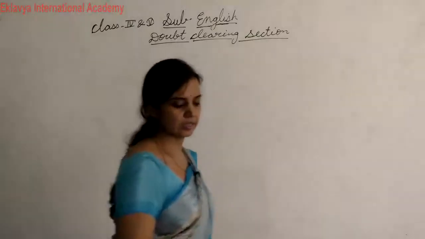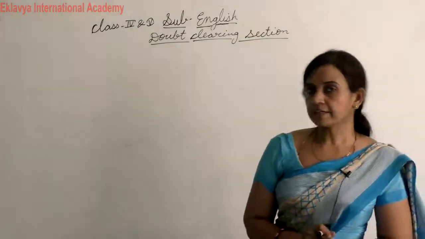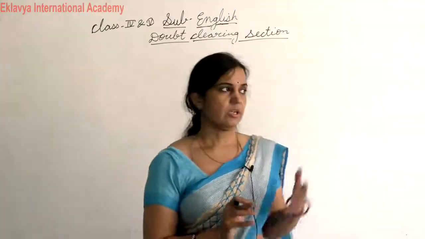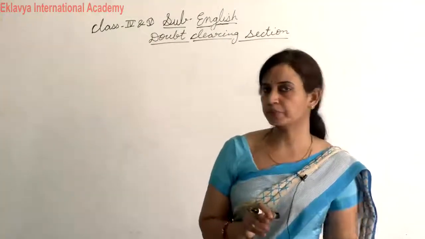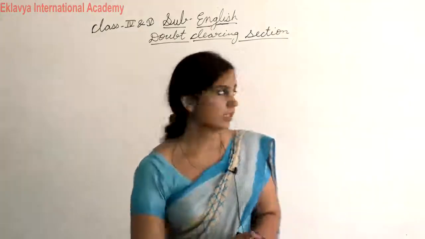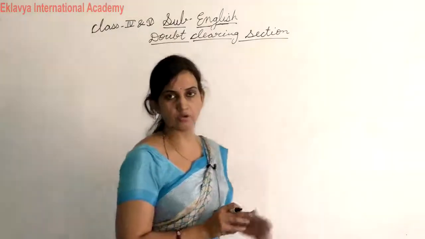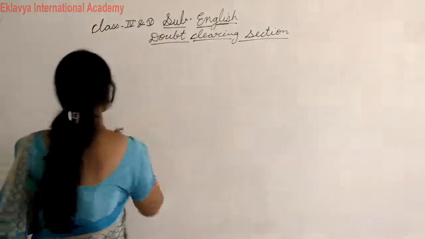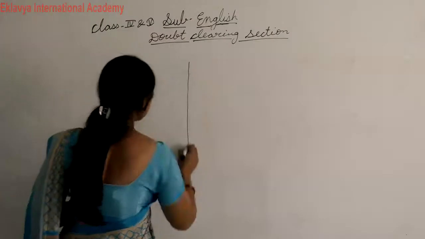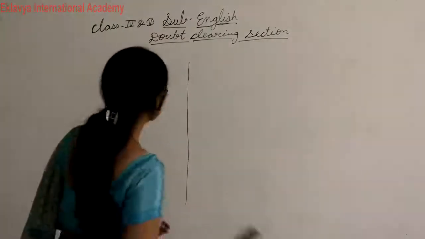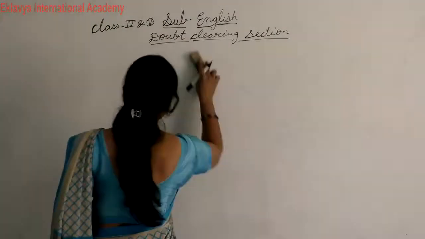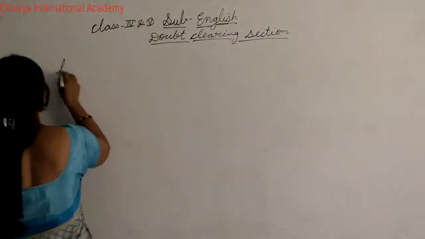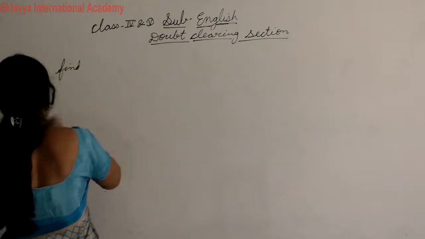And students, in the last video I told you how to find out objects, direct objects and indirect objects. So this exercise is also given in your book, related to this chapter. You are given this type of questions, related to the verb topic. You are given this type of find out.